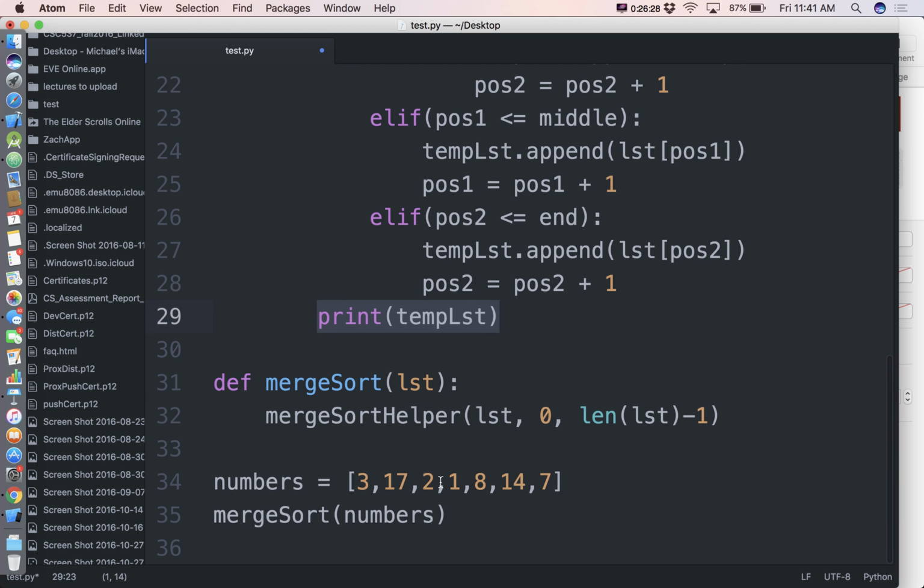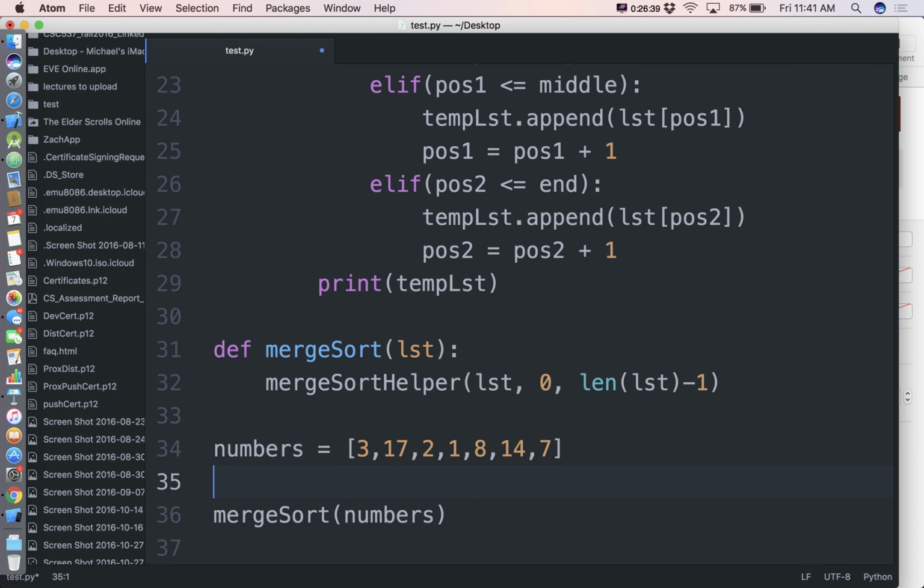All right. So here's our numbers. We'll go ahead and call merge sort on it. What should we see to begin with? We should see, let's figure out what our answers should be here. So we'll do some comments. Initially, we're going to call it on the left half. Then we're going to call on the left half of that. Then we're going to call on the right half. And the right half of that.